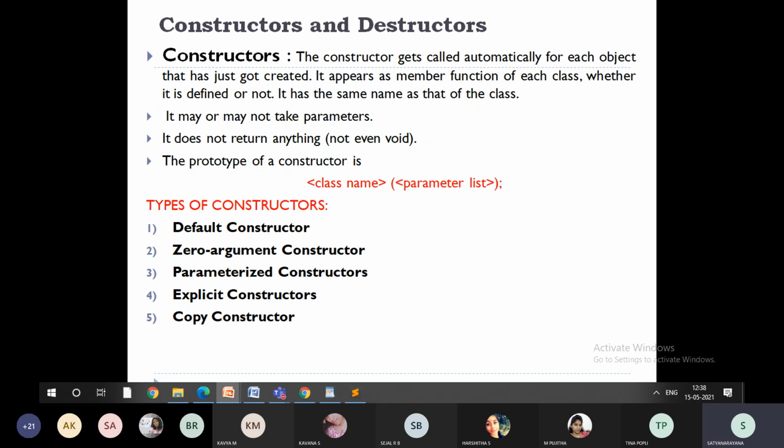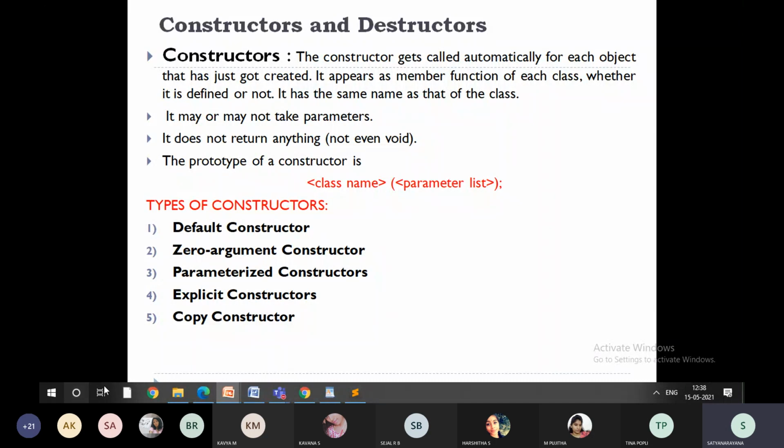Whether you define it or not, it will get created automatically, and it has the same name as that of the class. Sometimes it will take parameters, sometimes it will not take parameters. Sometimes it will have a return type, sometimes it doesn't have any return type. Most of the time it is void type, that is, no return type. So the prototype of a constructor is class name, parameter list. That's it. Class name, parameter list.